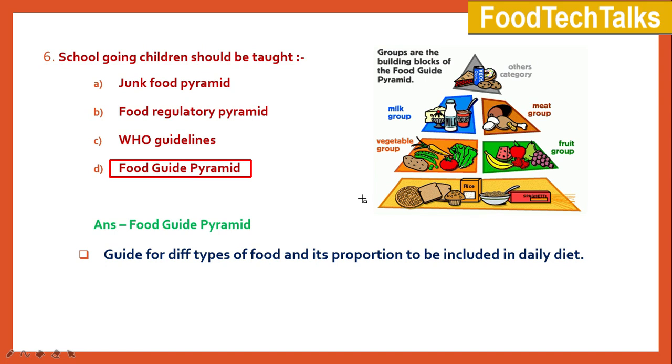Here you can see a picture of a food guide pyramid. It mainly consists of four layers. The bottom layer consists of mainly starchy foods such as bread, grains, and cereal products. The second layer consists of fruits and vegetables, and the third layer consists of dairy products and meat products, and the topmost layer, which should be consumed least, consists of fats, oils, high sugary foods, and processed foods.